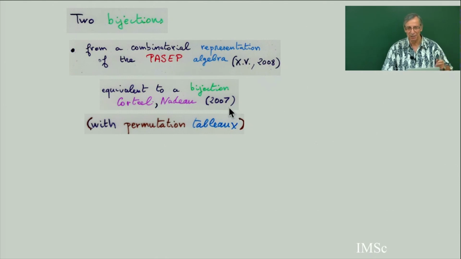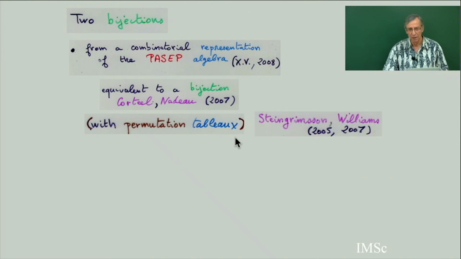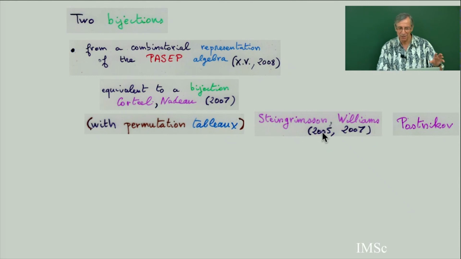And in fact, in 2005, the first bijection appeared, between permutations. At that time, alternative tableaux were not introduced. So the first bijection was with permutation tableaux. Steingrímsson and Williams gave some bijection inspired by the Postnikov bijection. I will show you the Postnikov bijection, which is a pipe dream, a kind of pipe dream associated to a colored permutation.